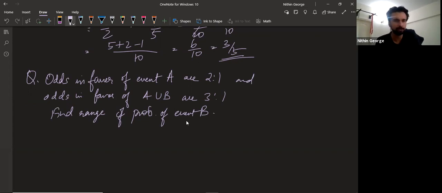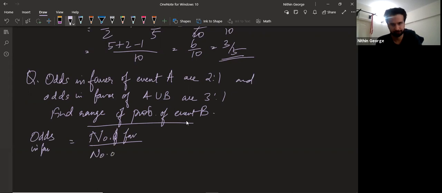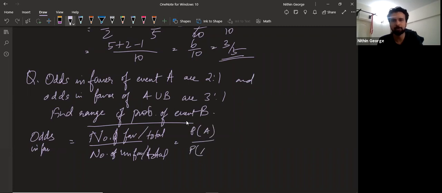Okay, you know what odds are? Odds in favor of A is basically the number of favorable cases divided by the number of unfavorable cases. If you divide both by the total number of cases, it becomes probability of favorable cases divided by probability of unfavorable cases.